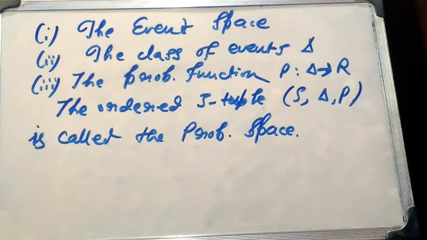The entire mathematical theory of probability will be built by three objects. The first one is the event space, the second one is the class of events delta, the third one is the probability function P from delta to R. The ordered 3-tuple S, delta, P is called the probability space.